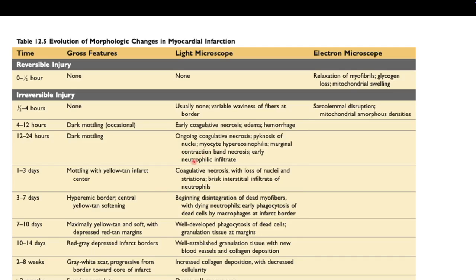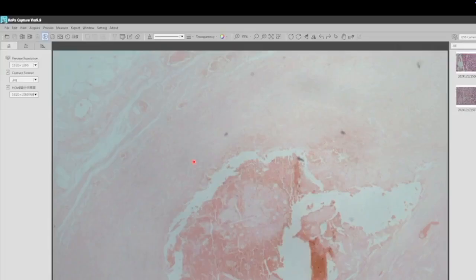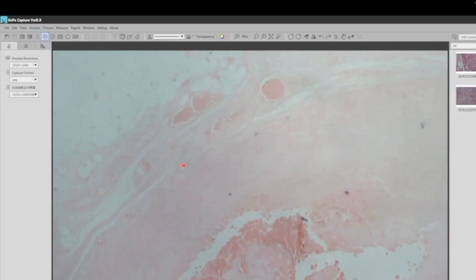This is also a favorite question we like to ask. Okay, so we move on to the practical, the actual slide of the coronary artery. So when you look at the slide later on, this is how it looks like. First, you see this is the pathology.